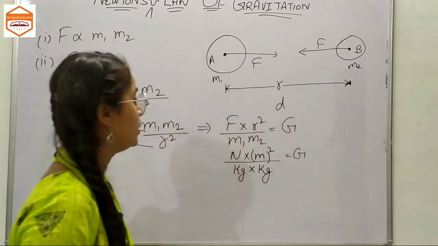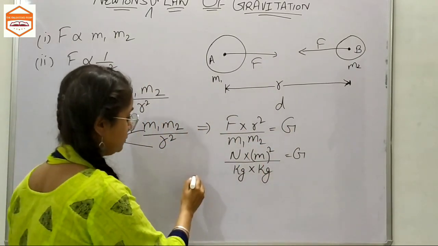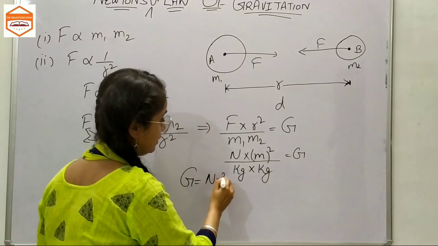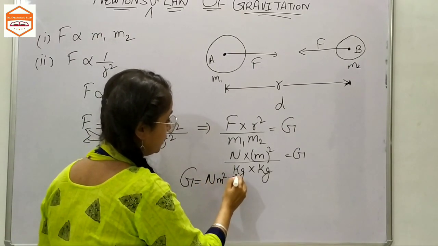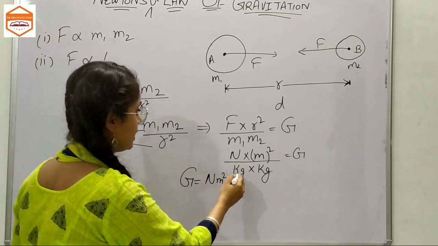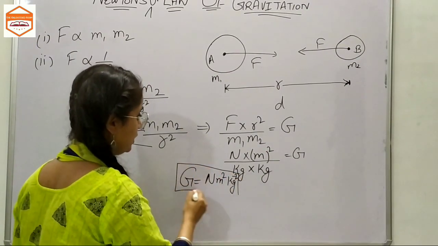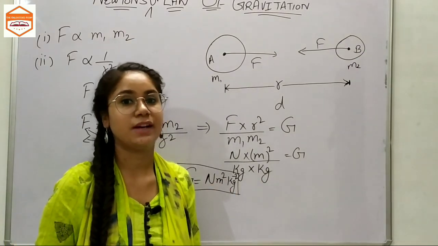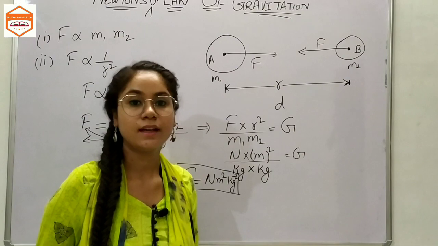So the value of G would be newton meter square kilogram to the power -2. So this is how we measure G, that means the universal gravitational constant.